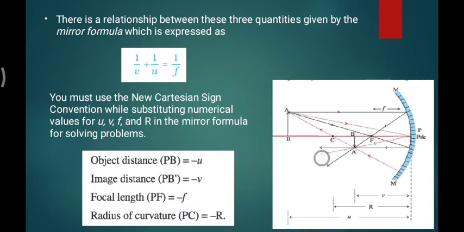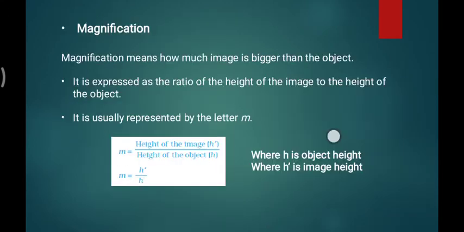If we apply the Cartesian sign conventions, as I said earlier in this discussion, u is also negative, which is PB', PB' is minus v, PF is minus f, and PC is minus r. Why are they all minus? Because all the measurements are to the left of the pole. Right of the pole is positive, left of the pole is negative. That's why all parameters are negative.